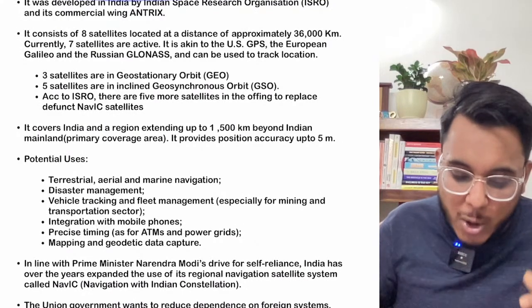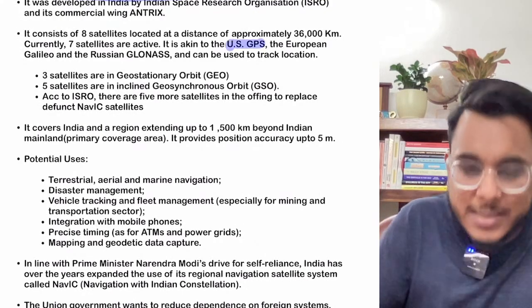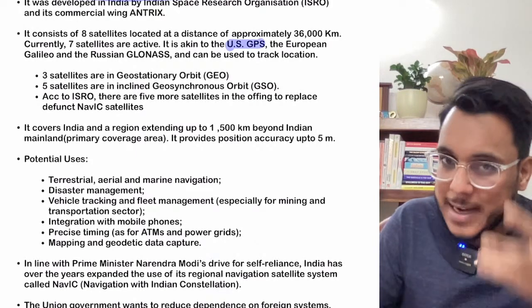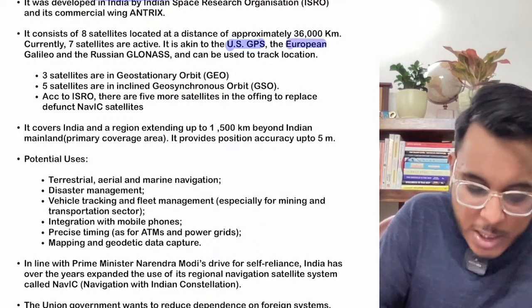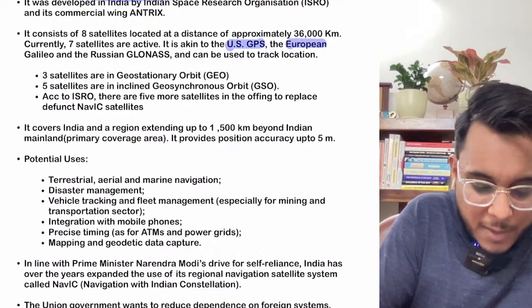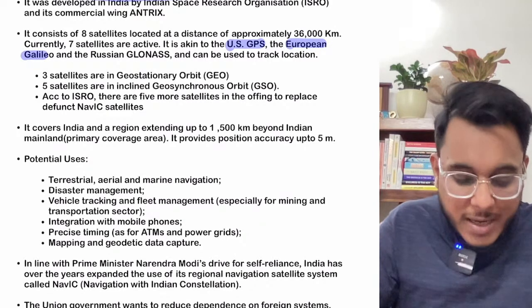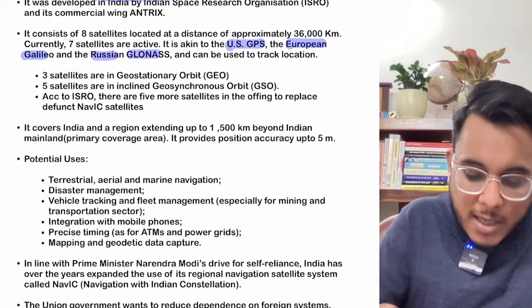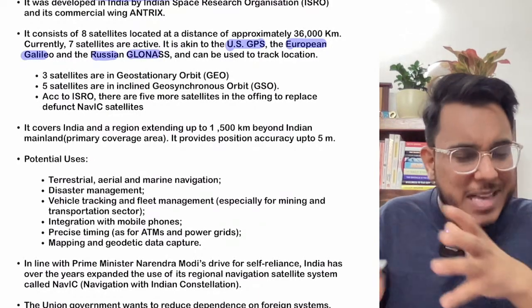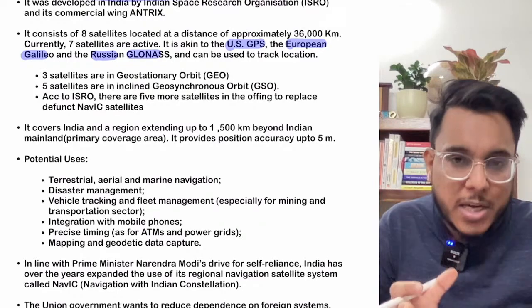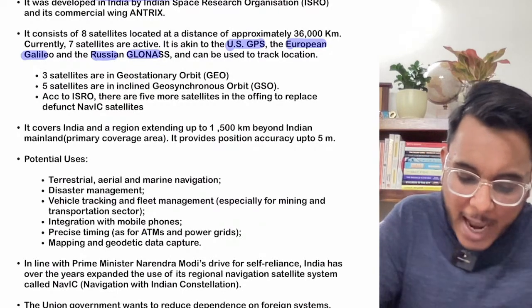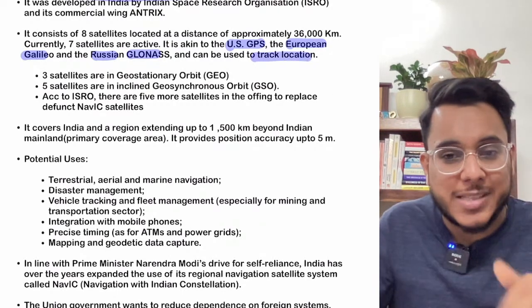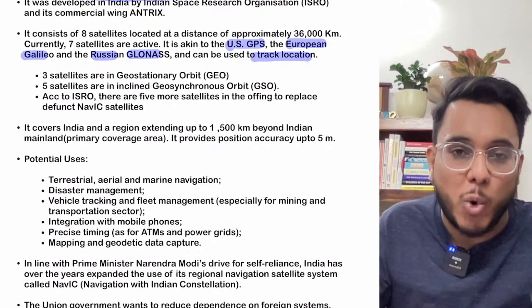Okay, now guys, today we have the USA's GPS, which right now many countries are using. Then the European Union has its own system called Galileo. Then Russia has the GLONASS. So as Russia, Japan, European Union, America, all have systems to track the locations, India also needs to have its own system.